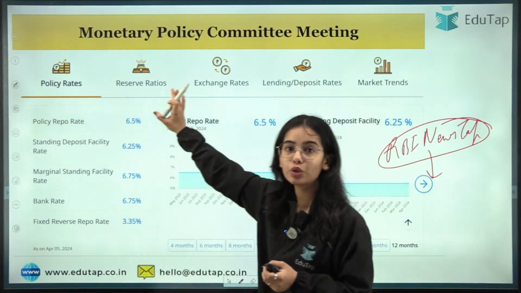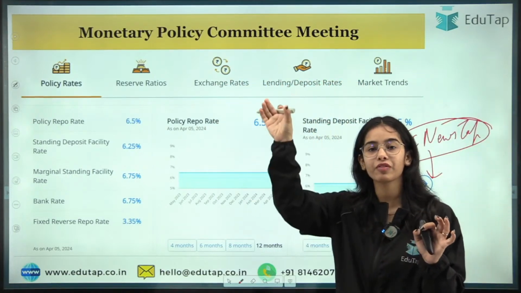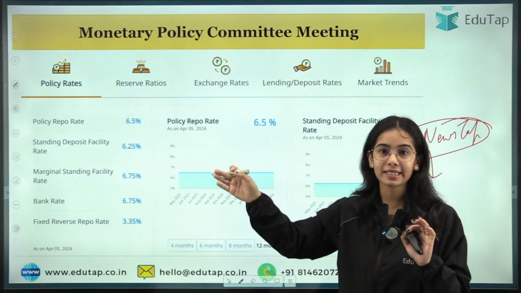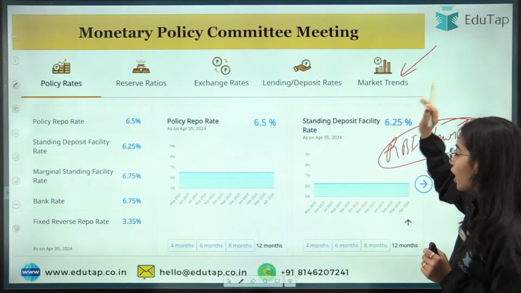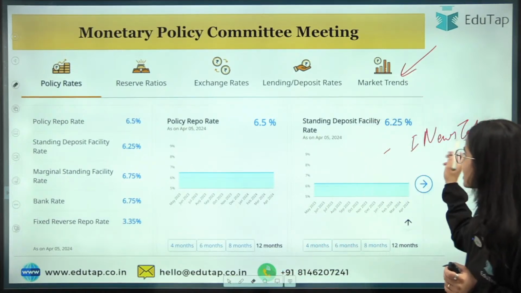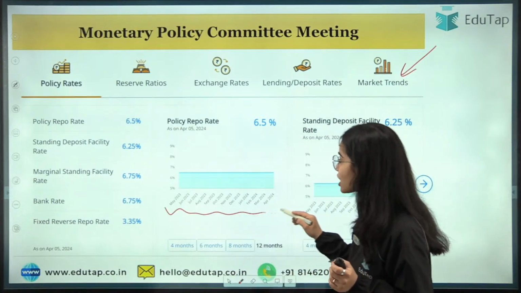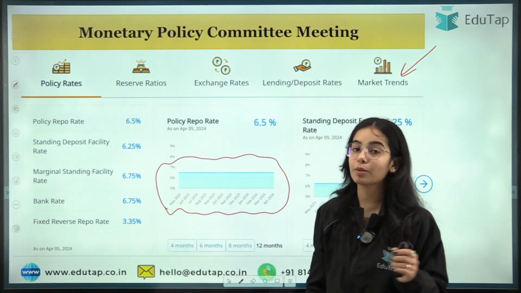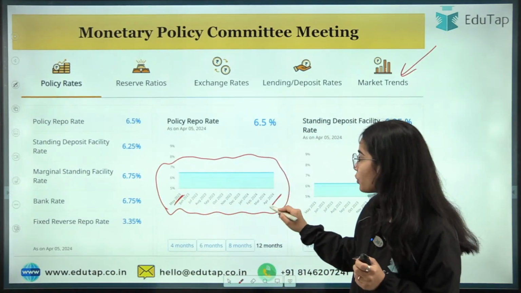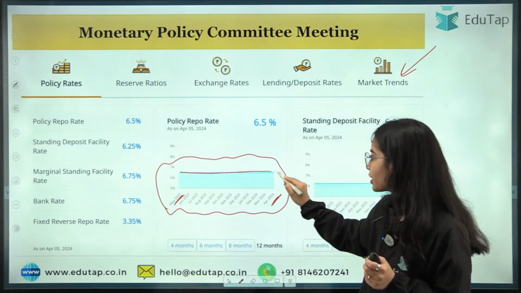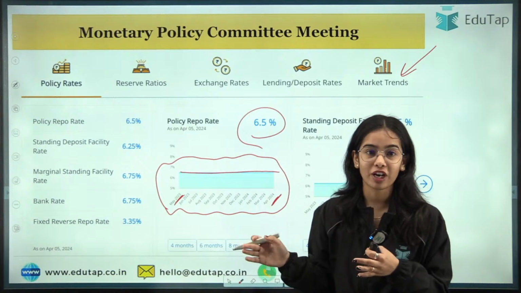This is how the new website provides you the rates. In the older website, the rates were given on the home page on the right hand side, but in the new website, this is how the rates are being shown. And why is this better? Here it is shown that in the past 1 year, what change has come in the policy repo rate. From May 2023 till April 2024, there is no change that has come in the policy repo rate, which has been kept at 6.5%.